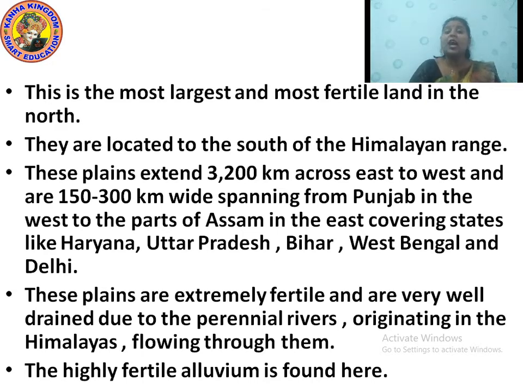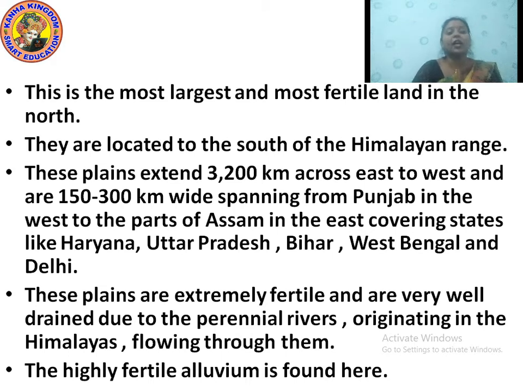These plains are extremely fertile and very well drained due to perennial rivers. Perennial rivers originate in the northern Himalayas, flow down and drain into the Bay of Bengal.